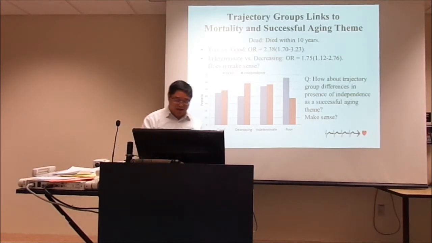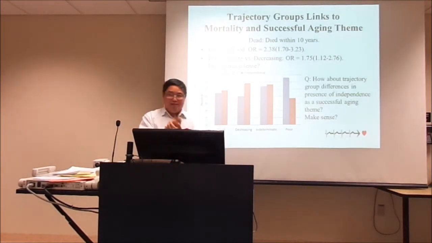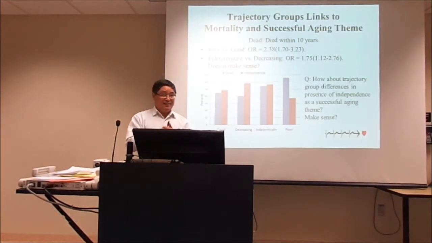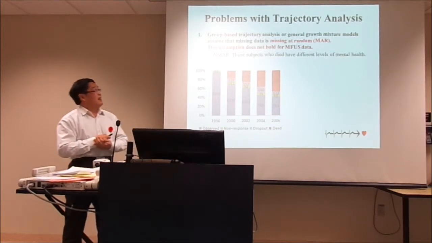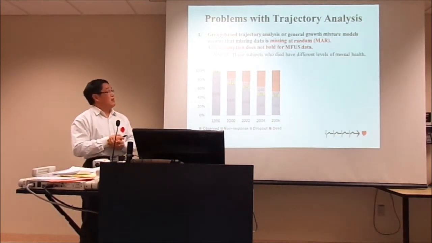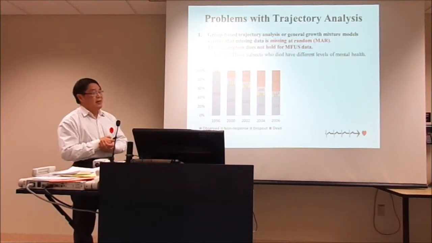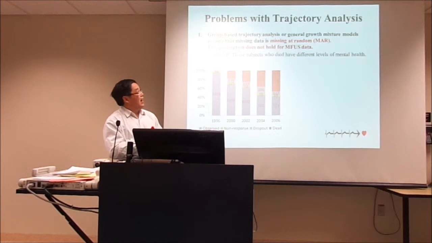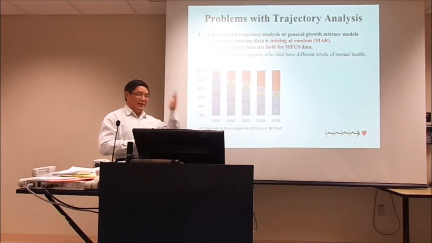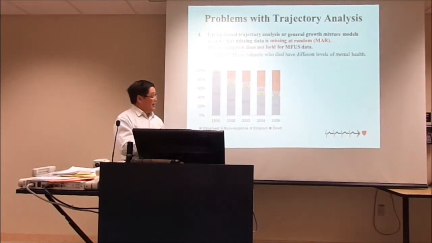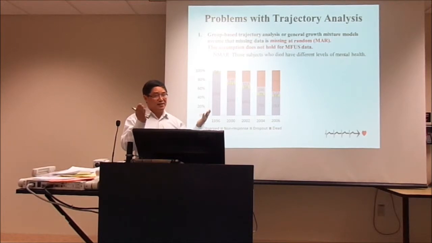Before you make any conclusion about your data analysis result, as statisticians we are always asking: do I use the right methods? Is there anything wrong with my analysis? There's a fundamental assumption for this kind of statistical method, the general growth model, about missing data. We know we have a lot of people who don't have data, either because they died, or they dropped out of the study, or they just didn't complete the questionnaire, right?